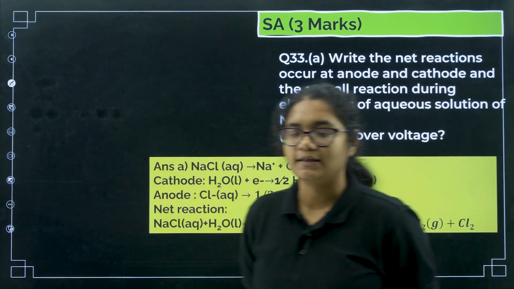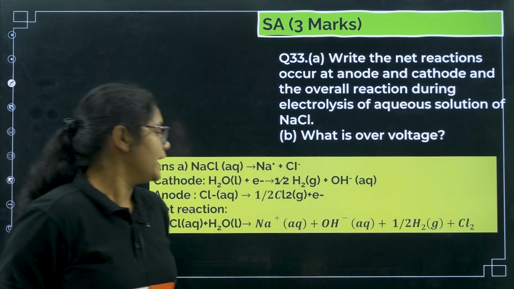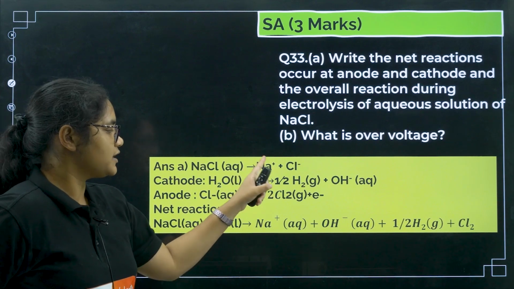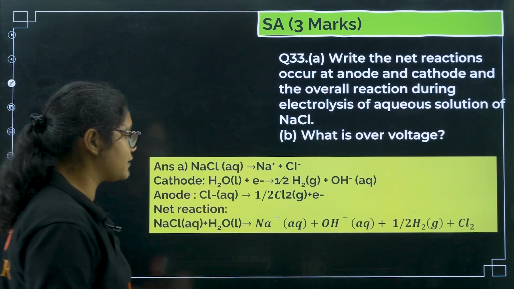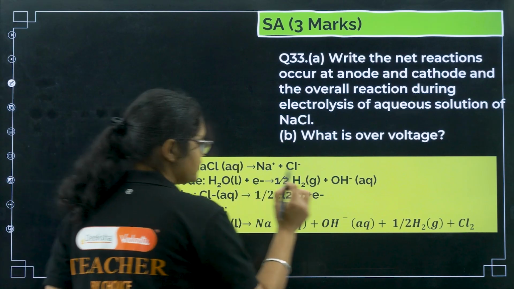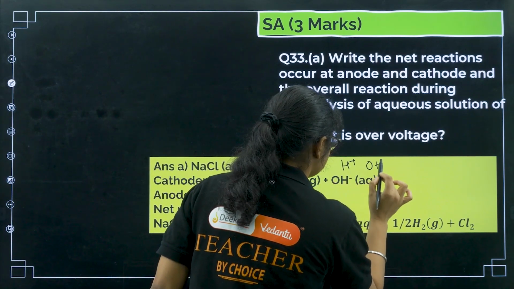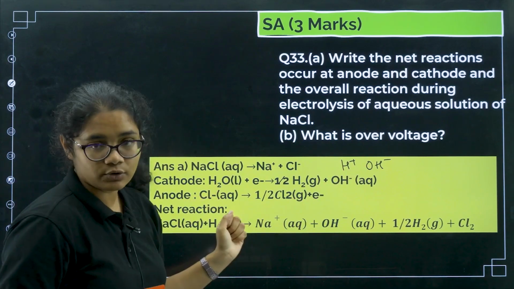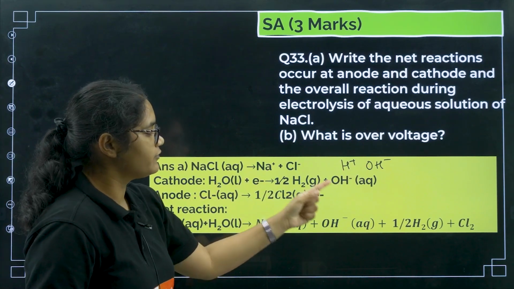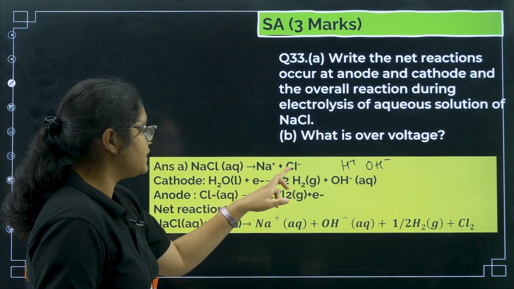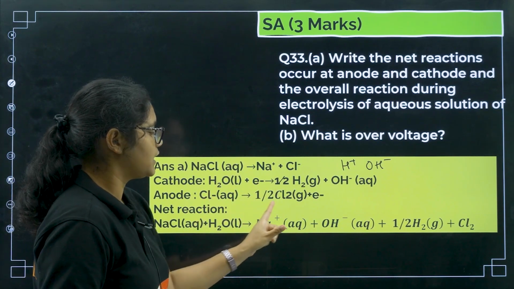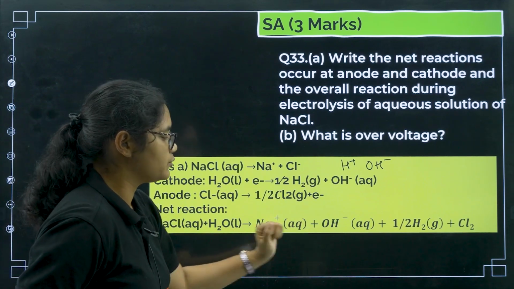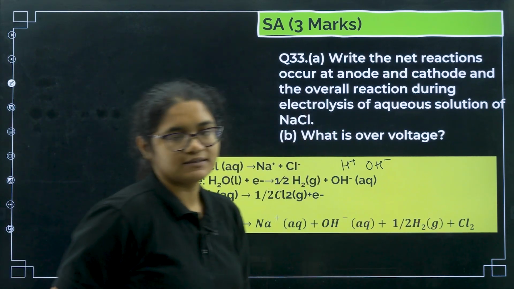So you have to write the reaction. NaCl dissociates to give you Na+ and Cl-. Since an aqueous solution is there, you have H+ and OH- as well. So water will move towards the cathode, gain 1 electron, and you will get half H2 plus OH-. Cl- will move towards the anode, lose 1 electron, and you will get half Cl2. So the overall reaction is NaCl plus water gives Na+ plus OH- plus half H2 plus half Cl2.